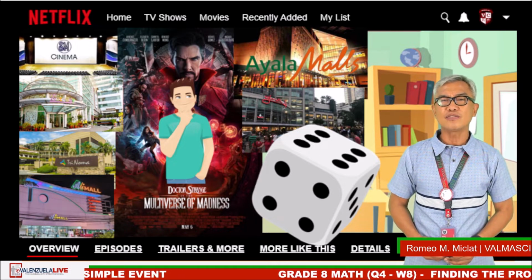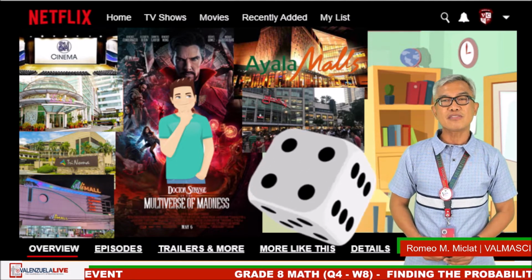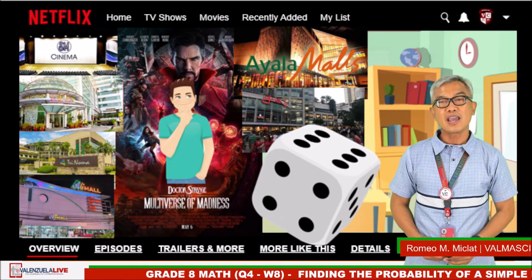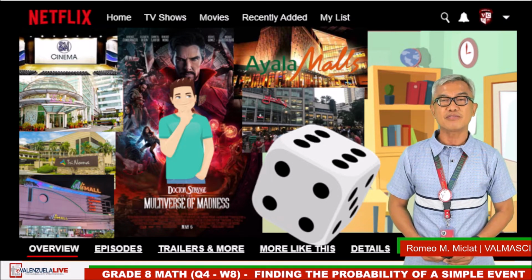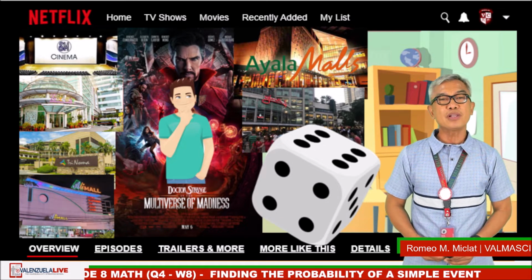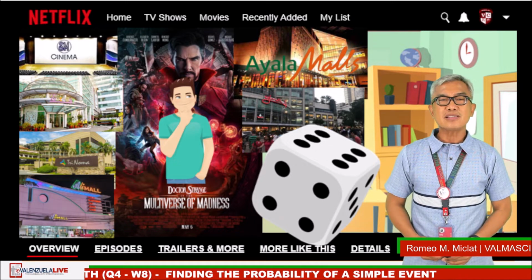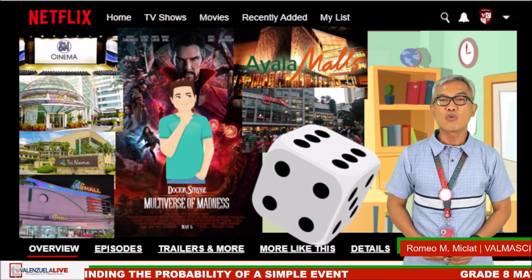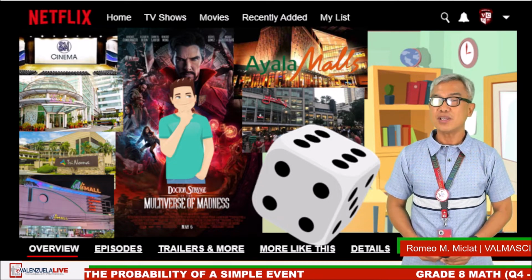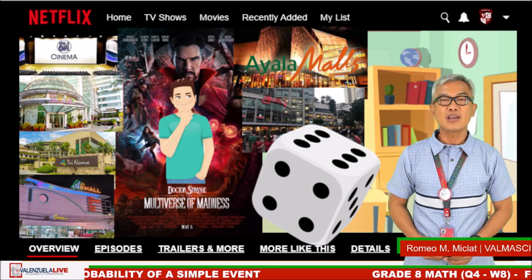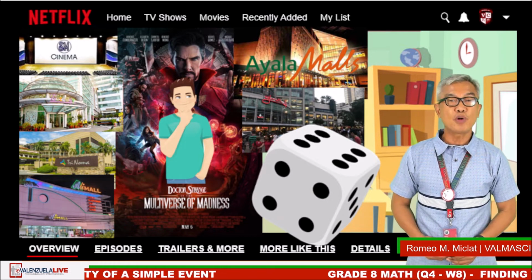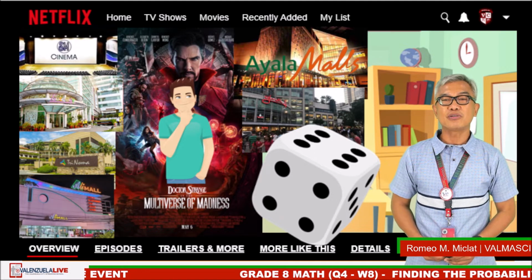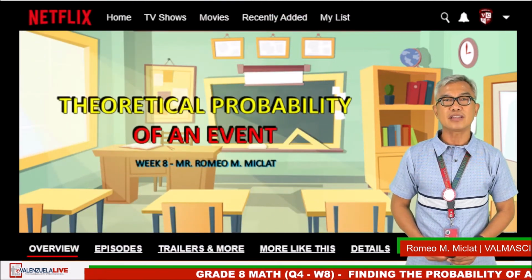He then thought of using a die with 6 faces, assigning a cinema to each of the die faces. He'll throw the die and whatever cinema will be facing upwards will be his choice. What is the chance that he will choose a cinema from Valenzuela City? When you hear the word chance, predicting, possibility, we are referring to probability. Today, we will talk about the theoretical probability of an event.